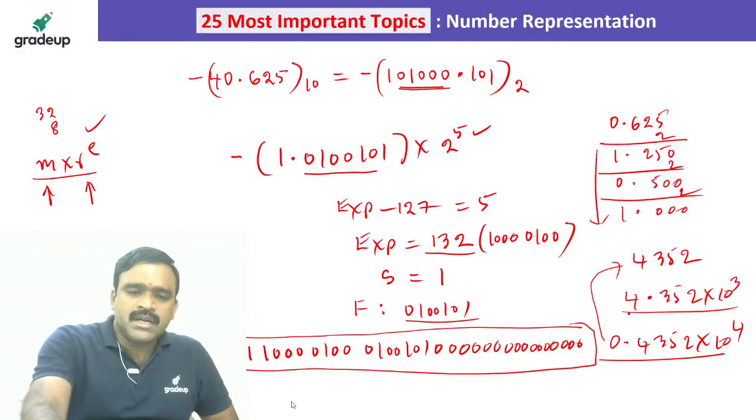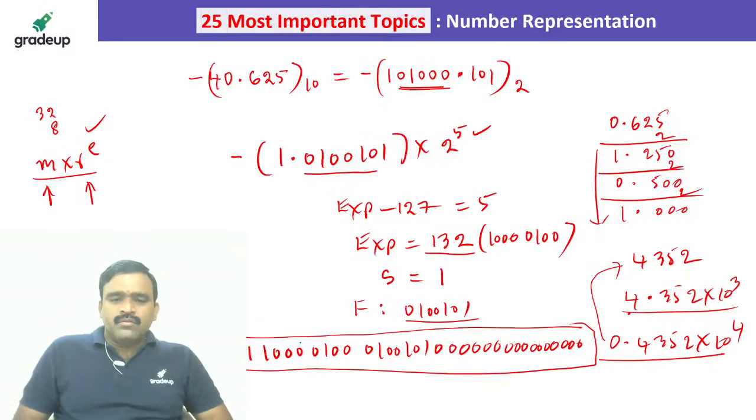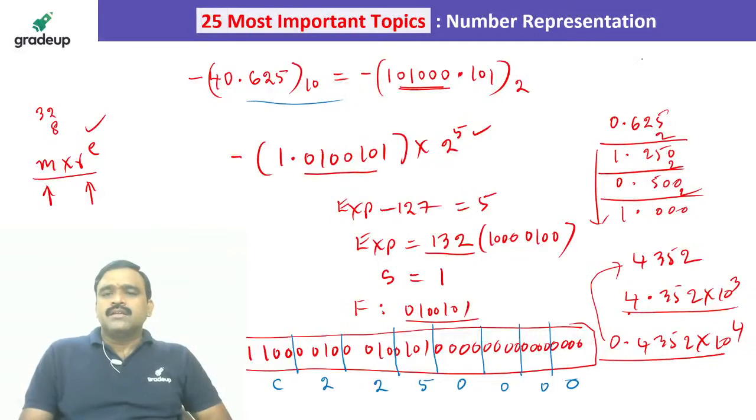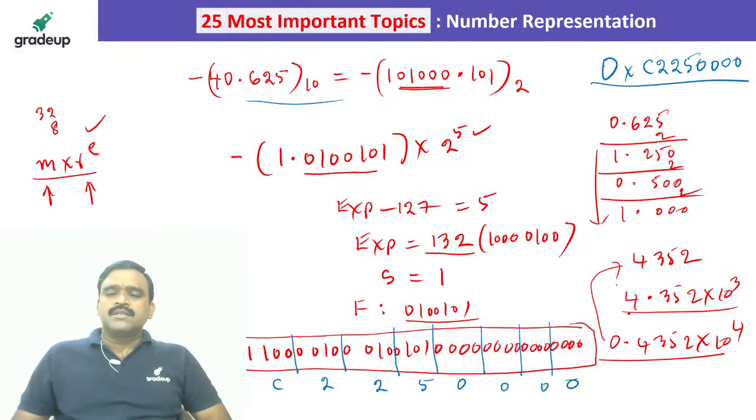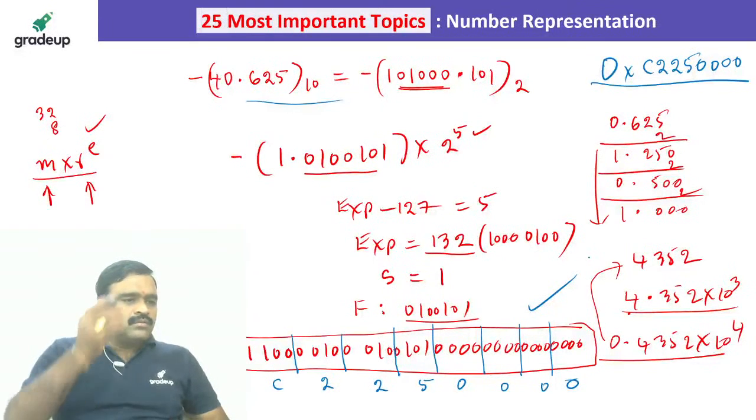You can also represent it as a hexadecimal code. So what is the hex code for this? You can divide the bits into groups of 4. So this becomes C 2 2, and 0101 means 5. So C2250000. We can represent this as 0x C2250000 in hexadecimal format, or else you can represent it like this in 32 bits. So this is how we are going to do it.